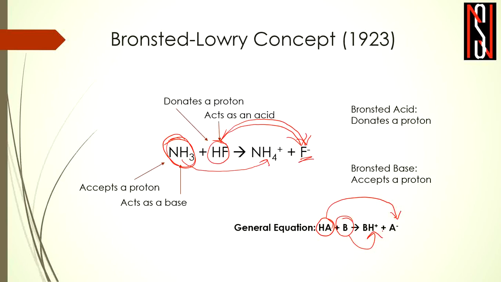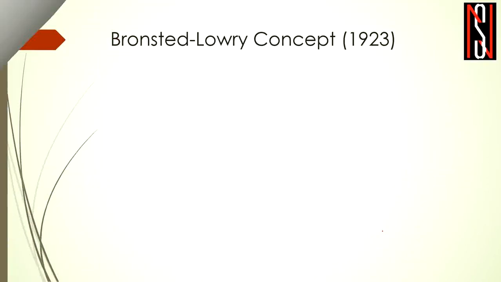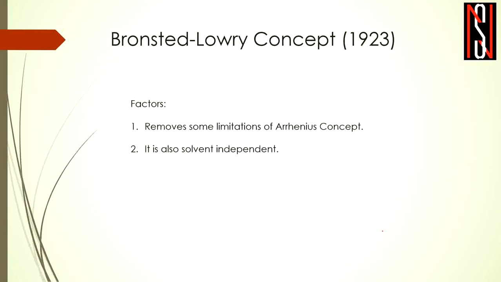So according to the Bronsted-Lowry concept, an acid is a substance that can donate a proton, and a base is a substance that can accept a proton. So as per the Bronsted-Lowry concept, we have already come to the definition of acids and bases. Now we will learn the features of this Bronsted-Lowry concept.